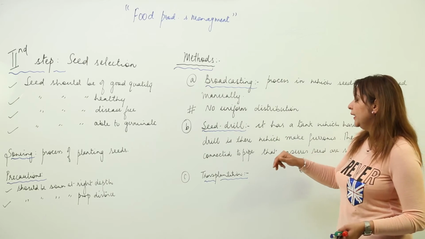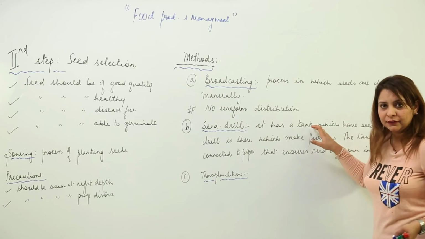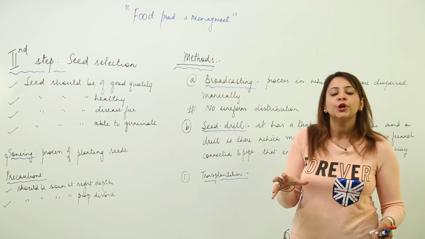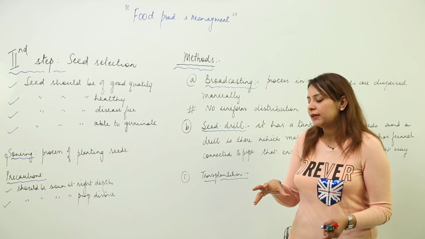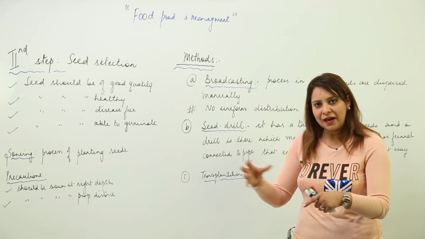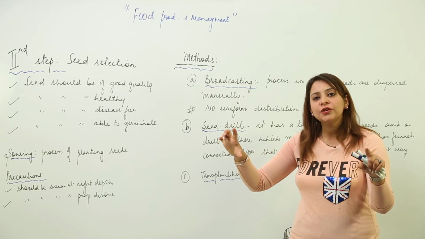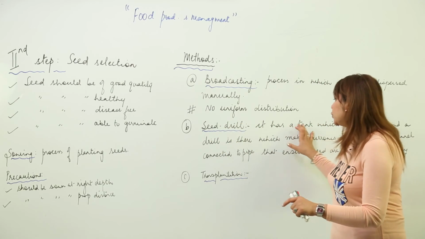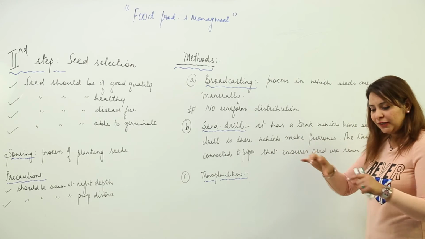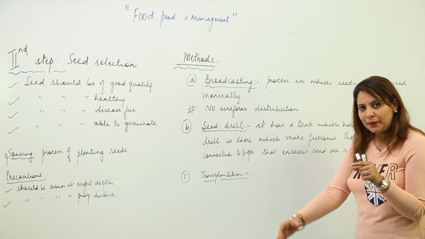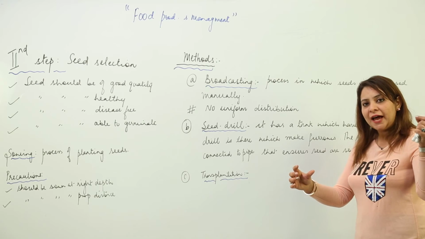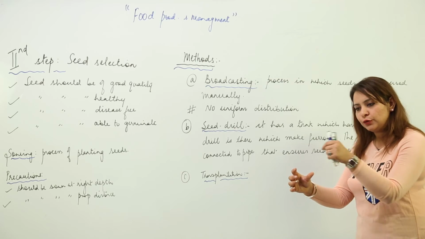So what is a seed drill? A seed drill has a tank. You must have seen tractors pulling a seed drill along with them. They have a seed drill-like apparatus attached, with a tank in which there are many seeds. A funnel is there with a pipe. From the seed tank, the seed passes from the funnel to a tube.